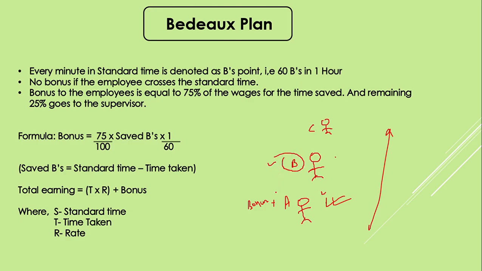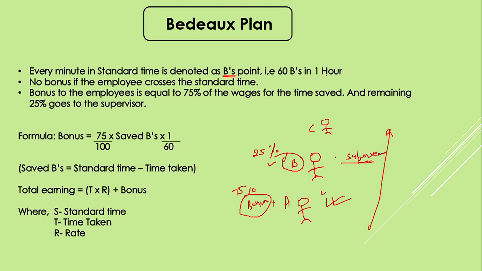That's why in his concept, 75% of the bonus should be given to the employee and 25% to the supervisor as well, so that even he will get motivated, and apart from the employee, the manager also gets monetary benefits. To understand this, he has created his own point called a B's point,